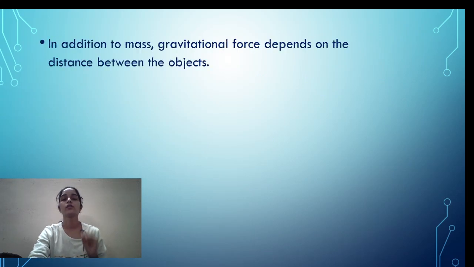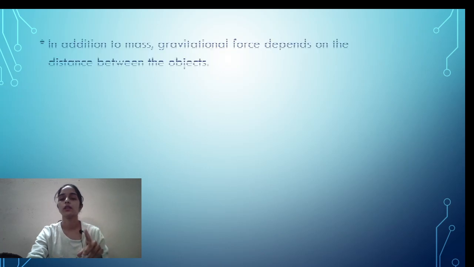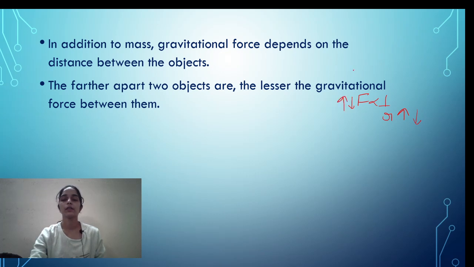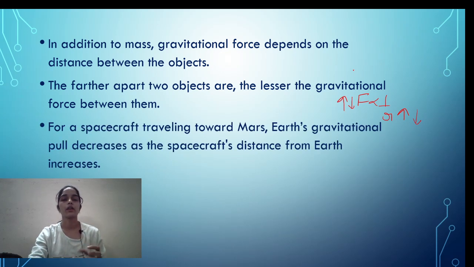Now in addition to the mass, gravitational force depends on the distance, which we just studied. The further the objects move apart, the lesser the gravitational force, because force is inversely proportional to the distance. Larger the distance, lesser the force; lesser the distance, larger the force. For a spacecraft traveling toward Mars, Earth's gravitational pull decreases as the spacecraft's distance from the earth increases.